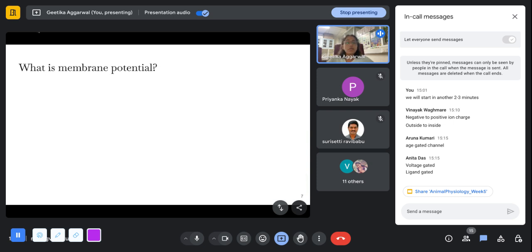So, what is membrane potential? What do we mean by membrane potential? Anybody? Just give me a basic definition of what is the membrane potential. You can either unmute yourself or you can type it out in the chat box. What do we mean when we talk about the membrane potential?